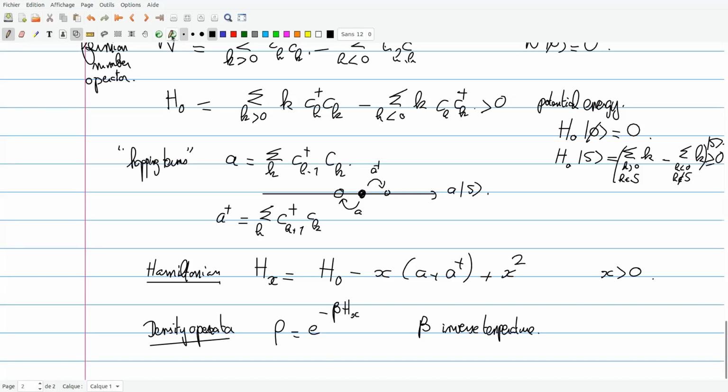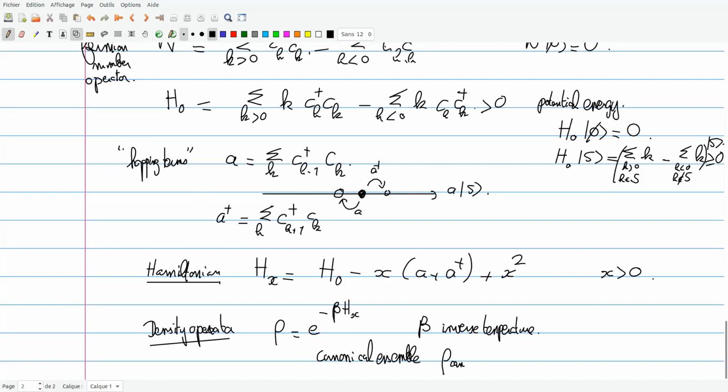Okay, I didn't discuss the role of the number of particles. Actually you can define two different operators. There would be the canonical ensemble, and the grand canonical ensemble.